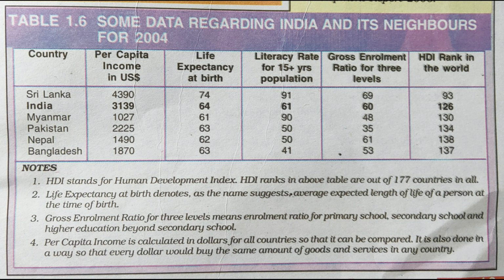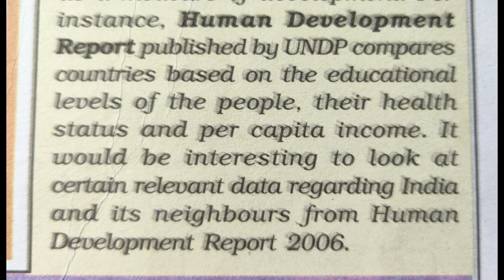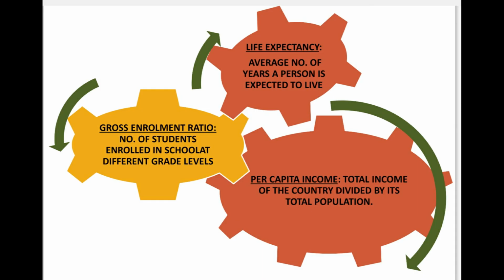So after comparing this data, we come to the conclusion that we have to consider all the criteria like health status and educational level of the people of that country along with the average income in order to categorize the country into different levels, either developed or underdeveloped country.